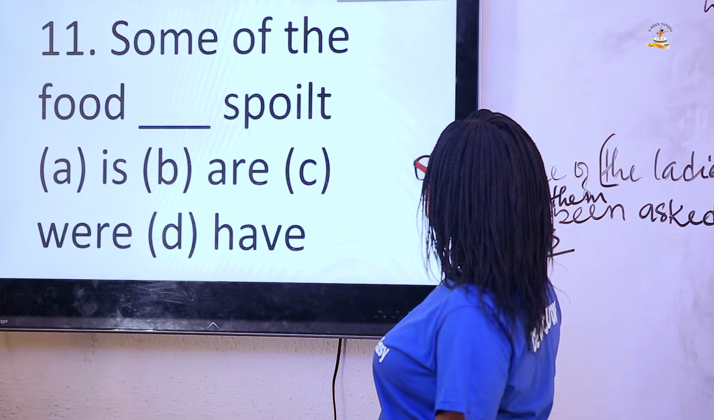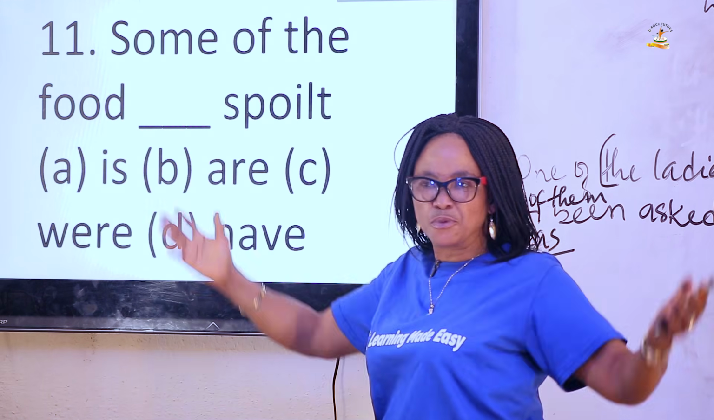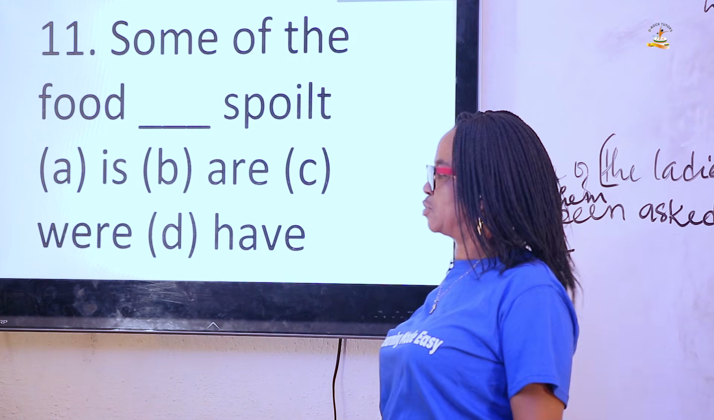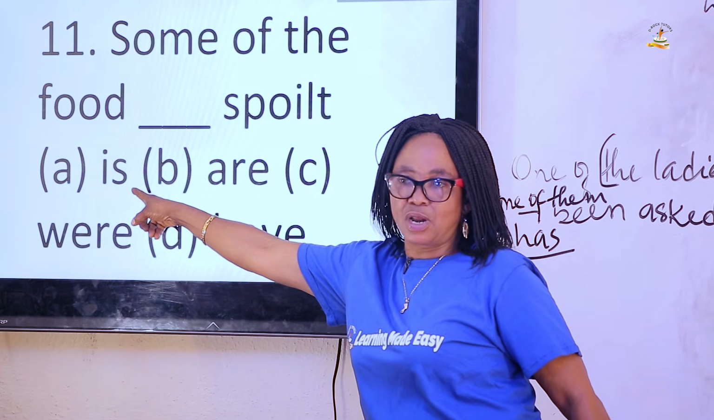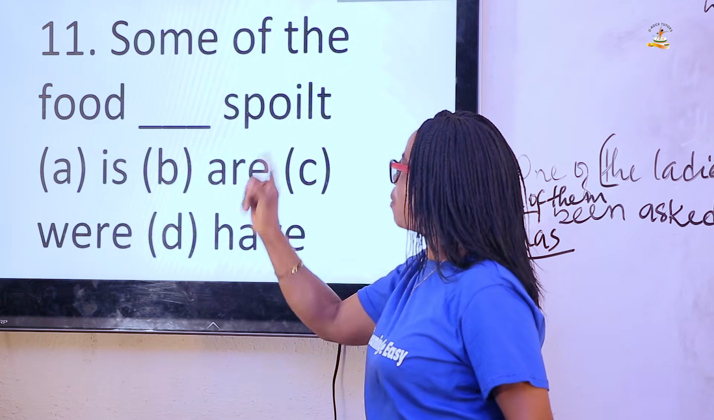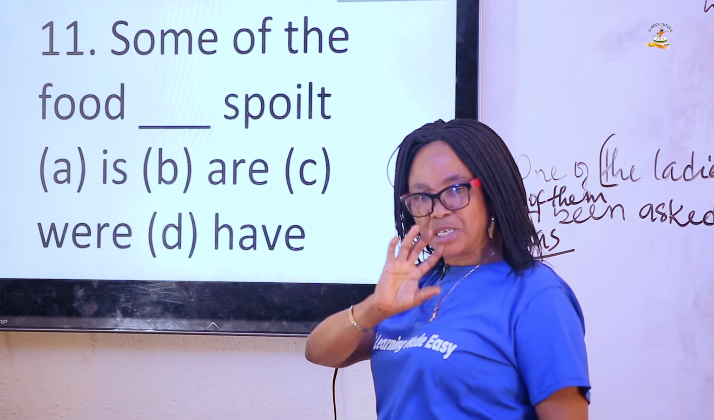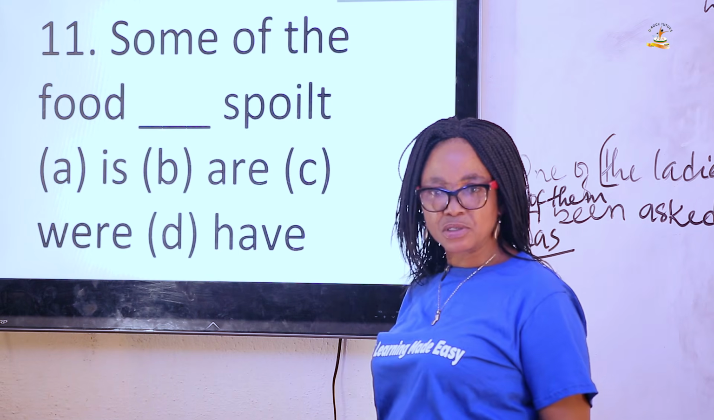Look at it. Some of the food. It's not talking about plural. It's not talking about many food. It's referring to just a food. That is the reason why the verb is singular, is. So therefore, some of the food is spoilt. That means it's referring to just one food. That's good. Are you following us?